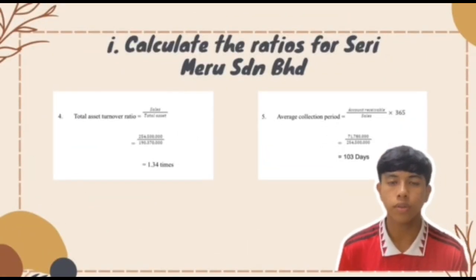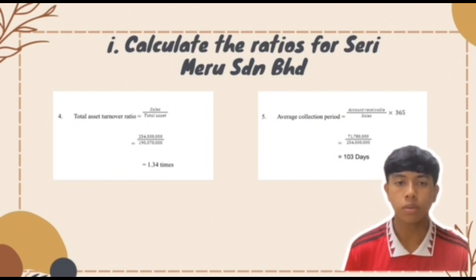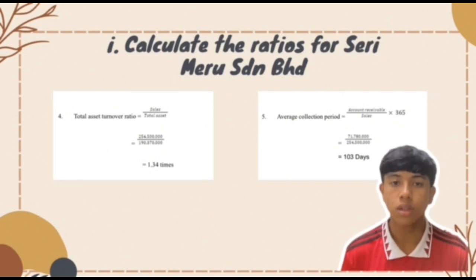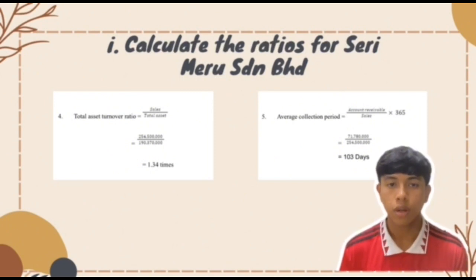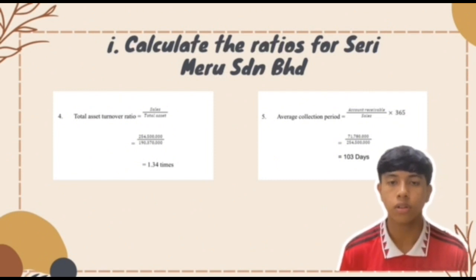5.36 times. Next we go to total asset turnover ratio, and the formula is sales divided by total assets, which means 254,500 divided by 190,370, and the answer is 1.34 times. For the last ratio is average collection period. The formula is account receivables divided by sales times 365, which means 71,780 divided by 254,500 times 365, and the answer is 103